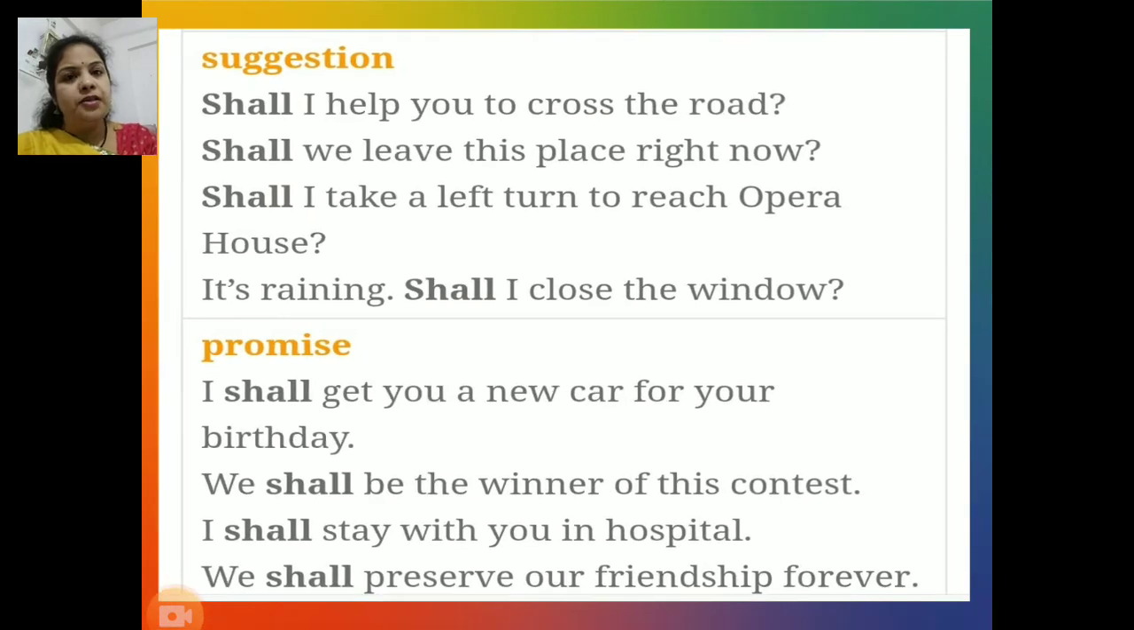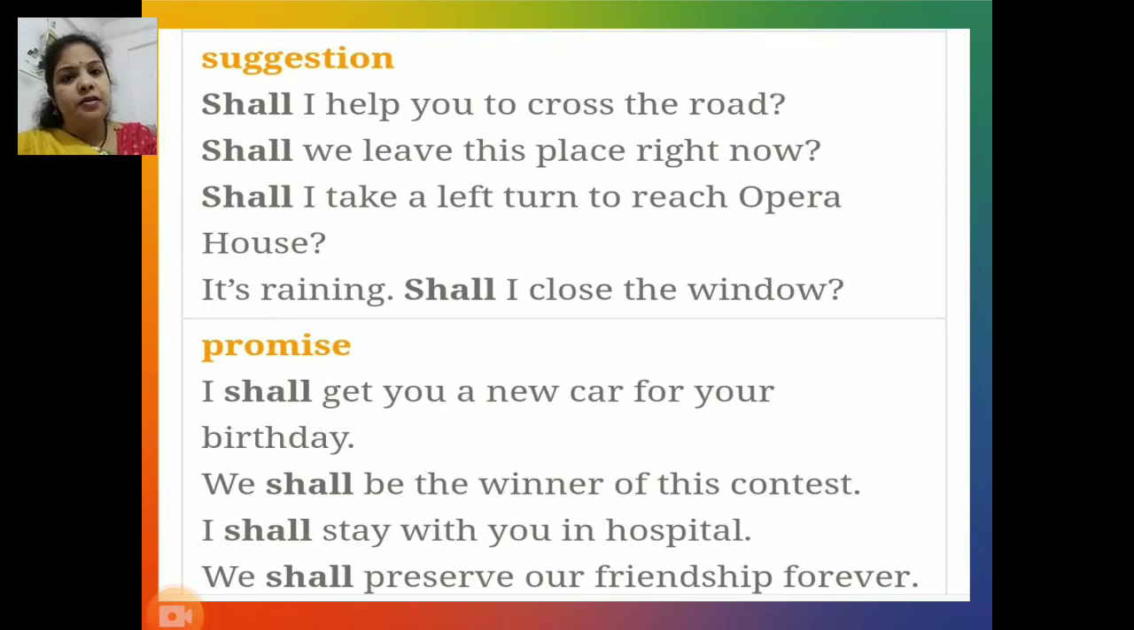Next function, suggestion. For example, study these sentences. Shall I help you to cross the road? Shall we leave this place right now? Shall I take a left turn to reach Opera House? It's raining. Shall I close the window? In all these sentences, shall conveys suggestion.